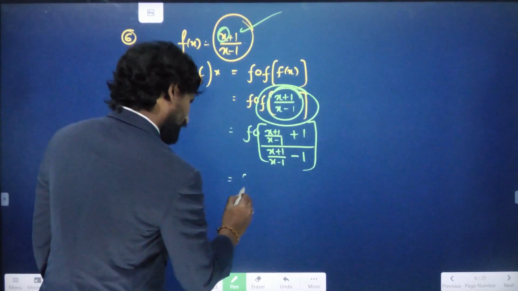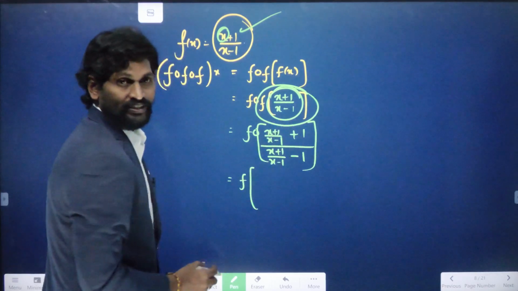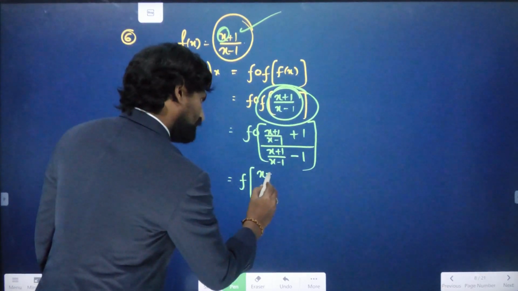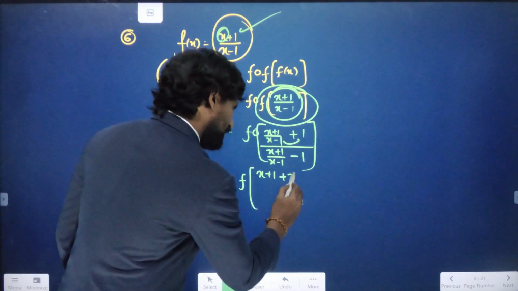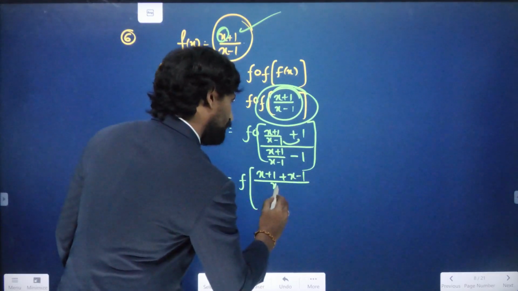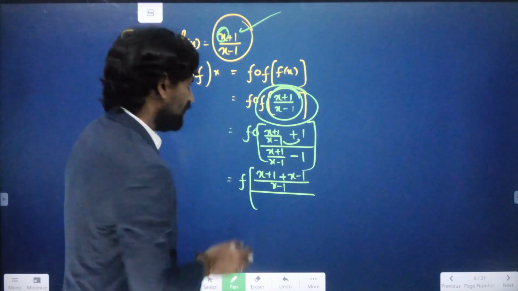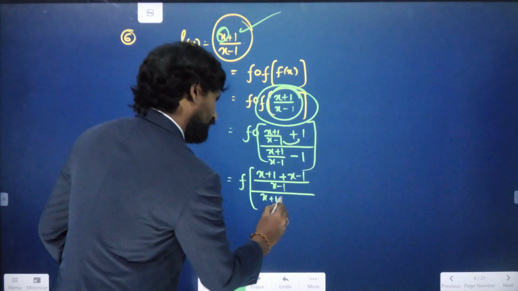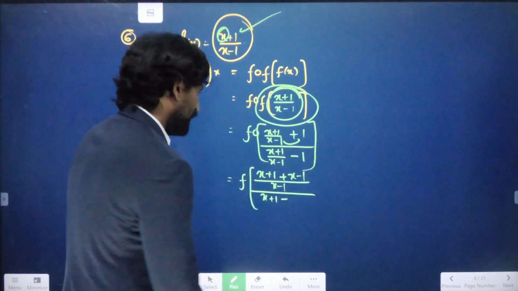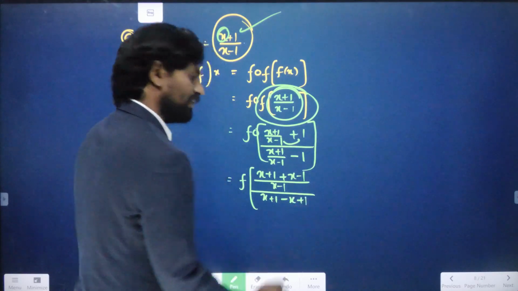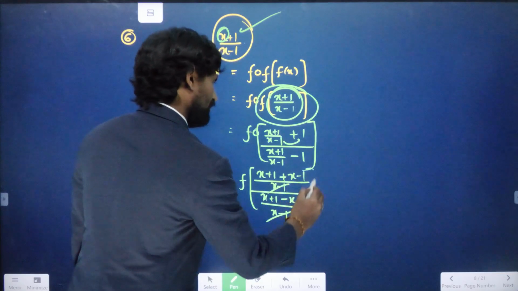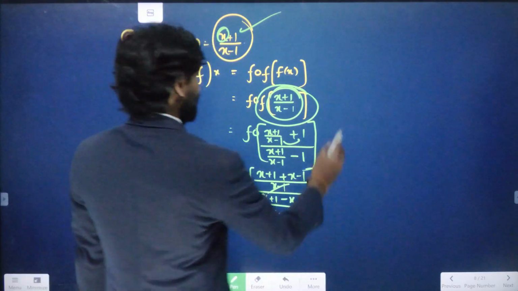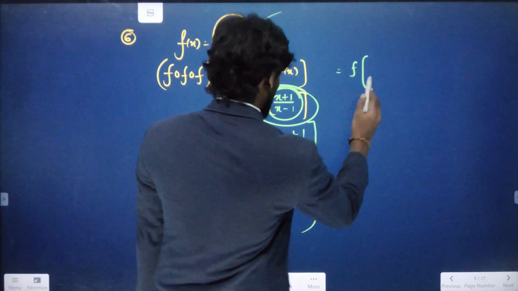Try to simplify this one. The numerator is x plus 1 plus 1 times x minus 1, which is x minus 1 whole, divided by x minus 1, nothing but LCM. Here also x plus 1 minus 1 times x minus 1 is x plus 1 minus x plus 1, divided by x minus 1. Both denominators are the same, so we can cancel them.